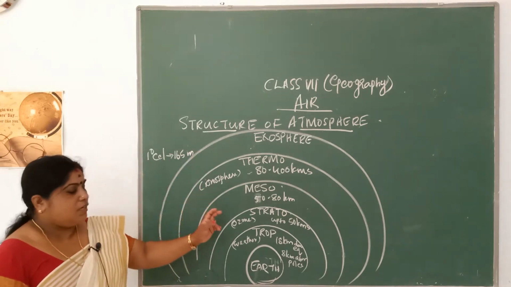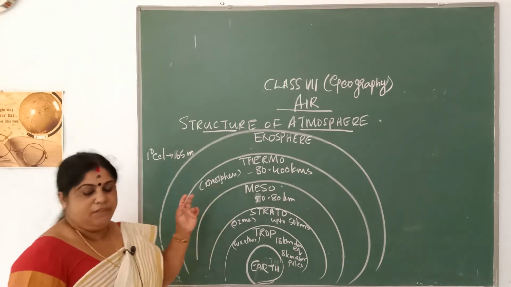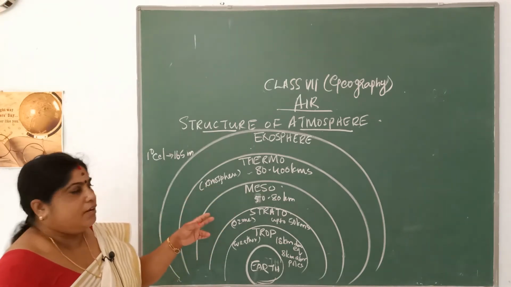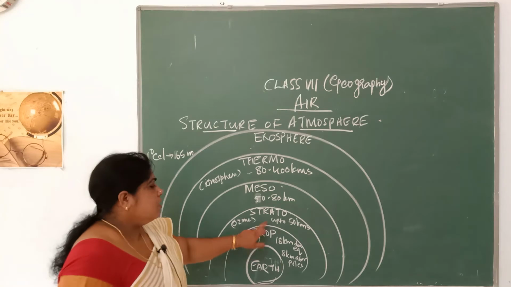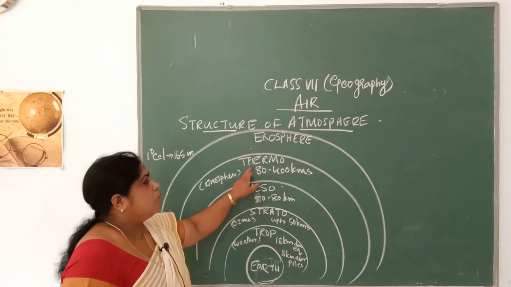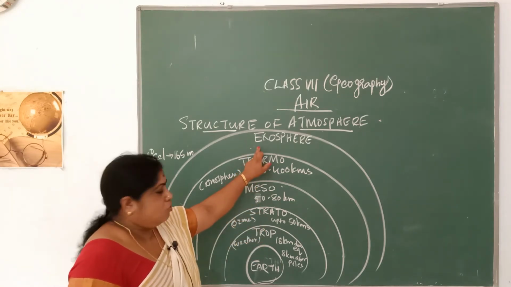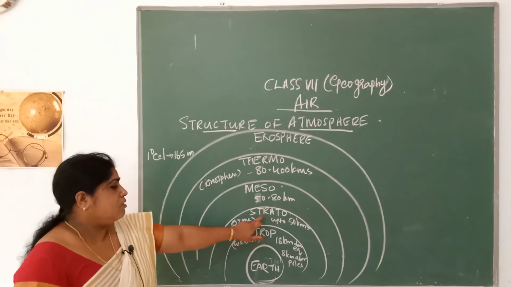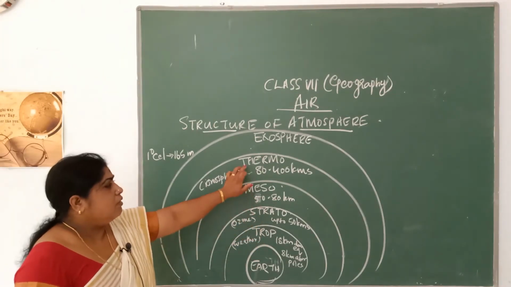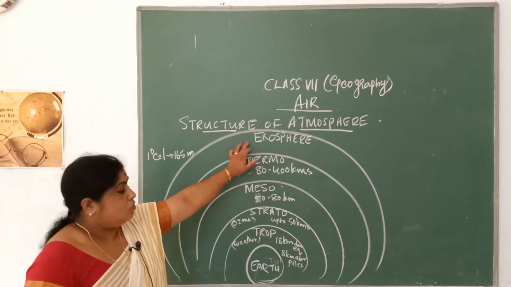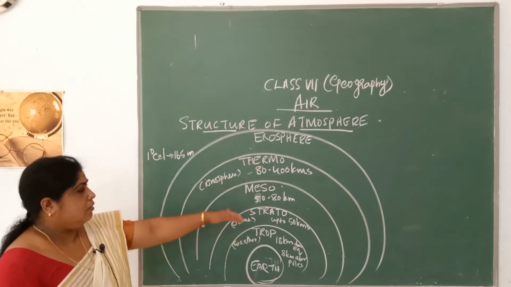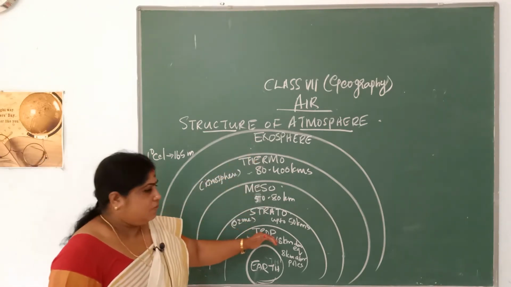So our atmosphere is divided into 5 different layers: troposphere, stratosphere, mesosphere, thermosphere, and the last one is exosphere. Once again, troposphere, stratosphere, mesosphere, thermosphere, and exosphere. So we will be dealing with the structure, that means the divisions, one by one.